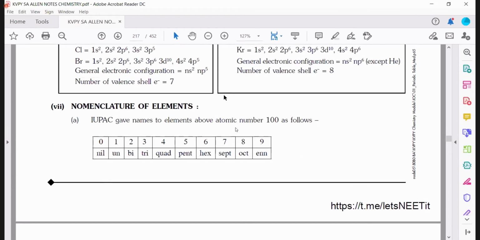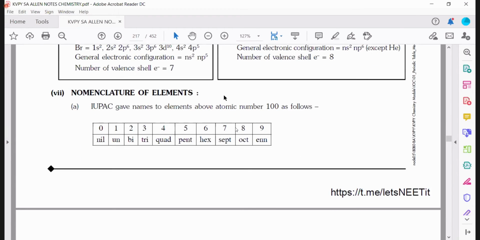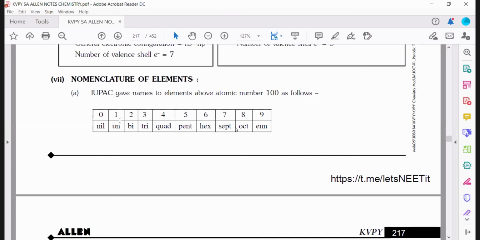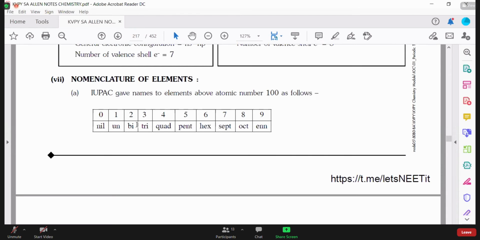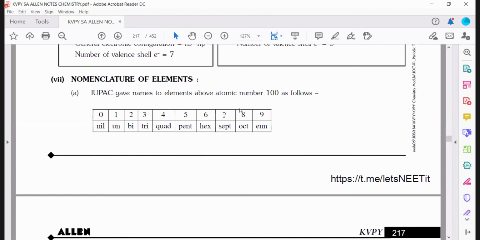Now after this, next we are going to nomenclature of elements. So how can we write the name of an element? Nomenclature means naming. So if the element's atomic number is more than 100, how can we write the name of the element? We have these names. For 0 it is nil, for 1 is un, for 2 is bi, for 3 is tri, 4 is quad, 5 is pent, 6 is hex, 7 is sept, 8 is oct, and 9 is enn. These numbers you have to remember: 0 nil, 1 un, 2 bi, tri, quad, pent, hex, sept.